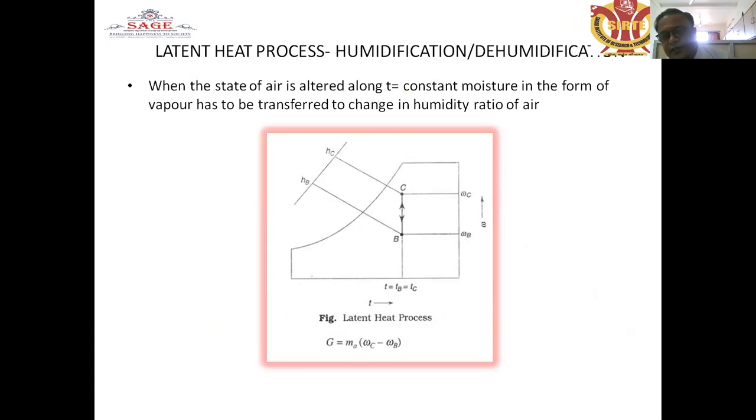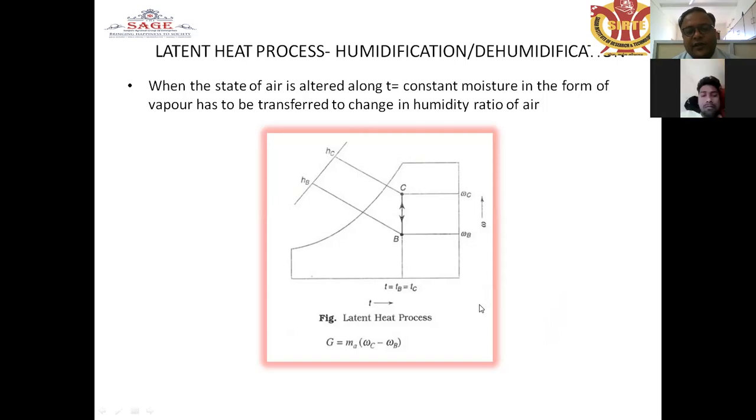If you are adding moisture to dry air, then humidification will occur, and if you remove moisture from dry air, then the process of dehumidification will occur. When the state of air is altered along T equal to constant, moisture in the form of vapor has to be transferred to change the humidity ratio of air. There will be no change of the dry bulb temperature, and that is called an increase of the humidity ratio.